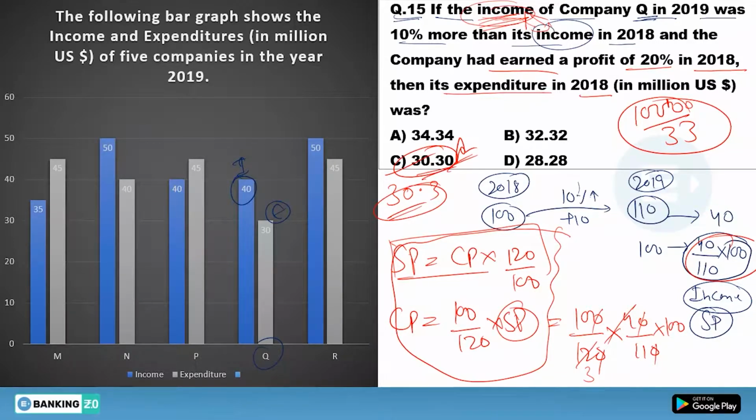So I hope you enjoyed today's lecture a lot, and this will help you in your preliminary exam of IBPS RRB clerk. Even in PO, you can see quite similar types of questions also. So I hope this one is clear to you.